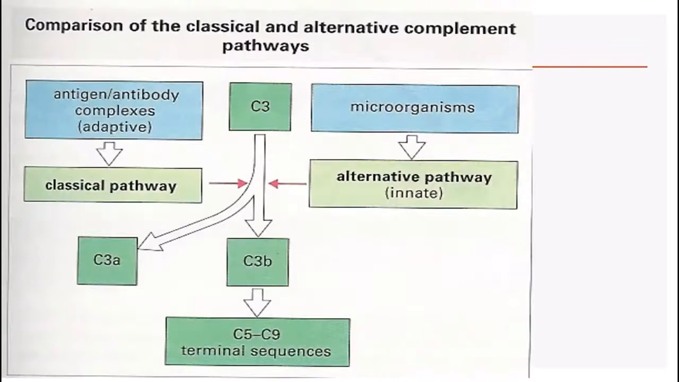So, comparison of classical and alternate complement pathways. Here we can see the different types of reactions that take place in all the pathways. We have antigen-antibody complexes, and in case of the alternate pathway, it is the microorganisms which initiate this particular pathway. All these pathways finally form the C3 convertase, which is similar in both pathways, and finally the terminal sequence, that is the membrane attack complex, is again similar in both pathways.